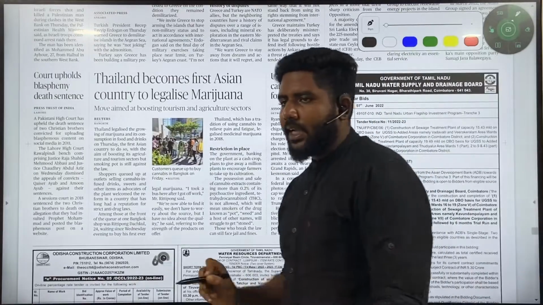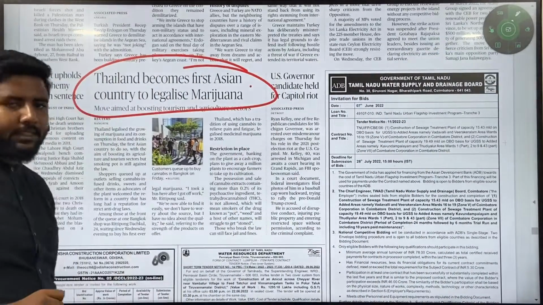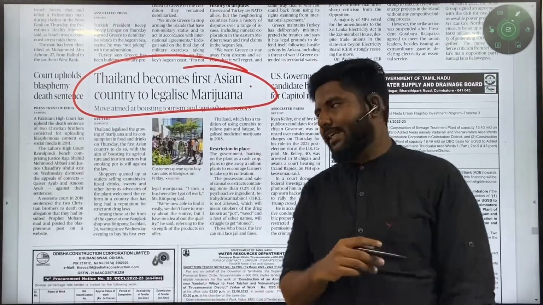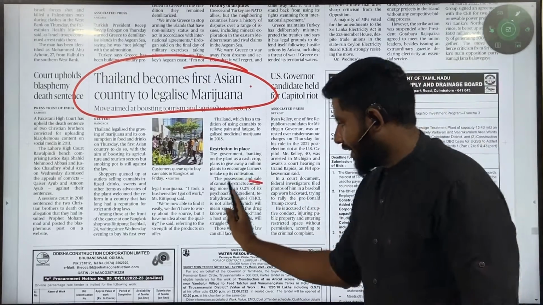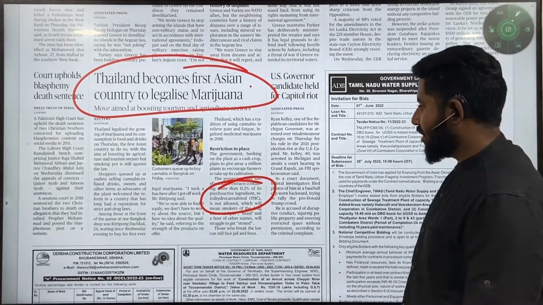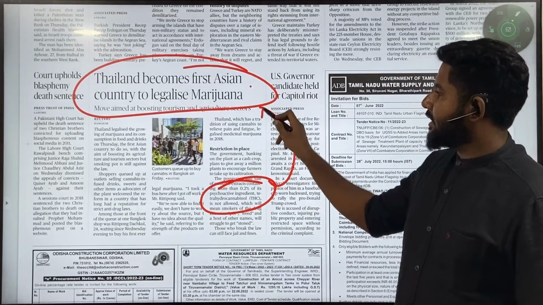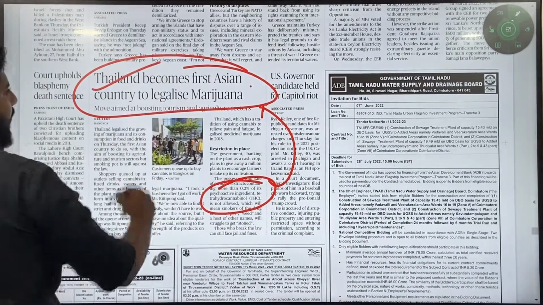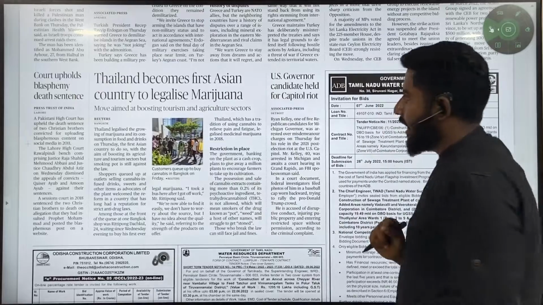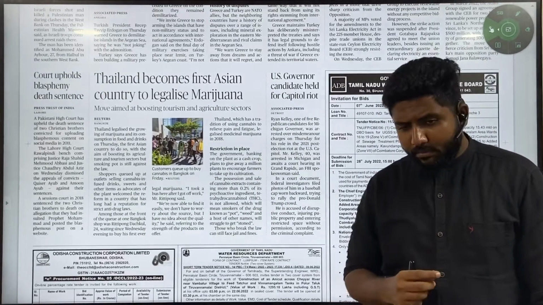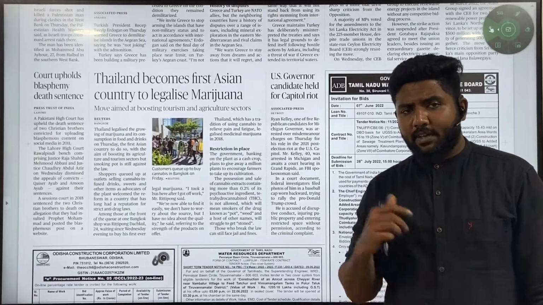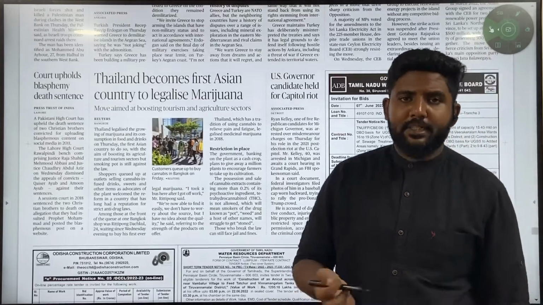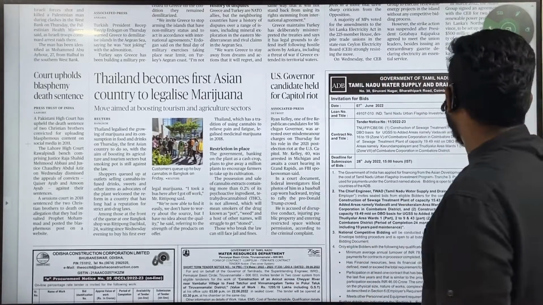Thailand is the first Asian country to legalize weed or marijuana. This contains a chemical substance called tetrahydrocannabinol. You have to know what the substance is and why it is relevant, and they have legalized it for use in regular food products and so on. This article is important because Thailand and India have a very close relationship. These substances could be illegally transited into India, which could affect India's peace also. So we have to know what is happening in our neighborhood.